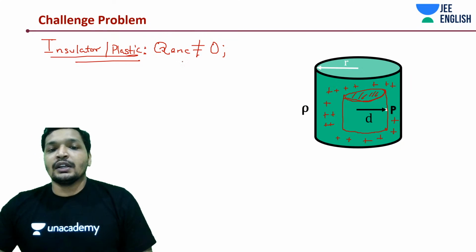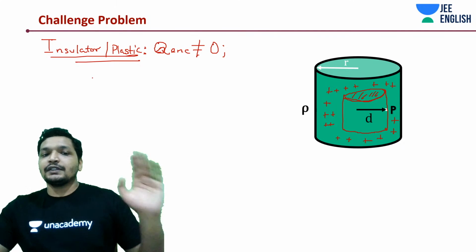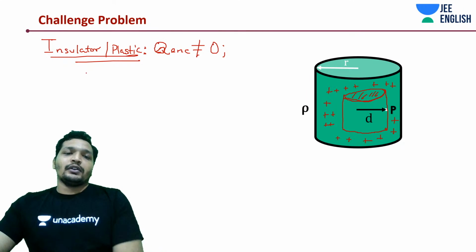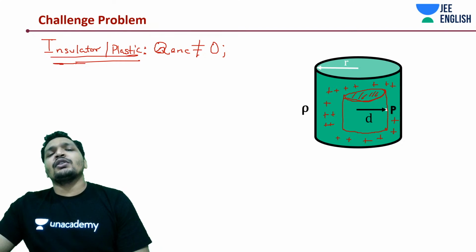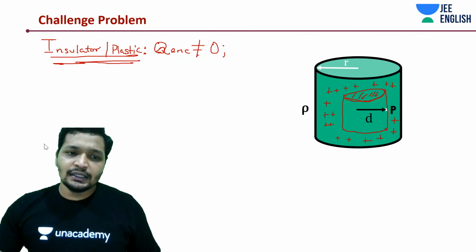So you need to understand this. In a metal, all the charges are residing on the surface. Very important concept. Many times questions come just around this concept.